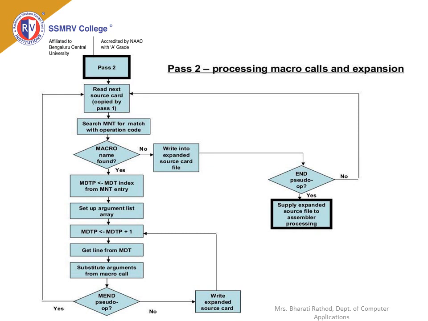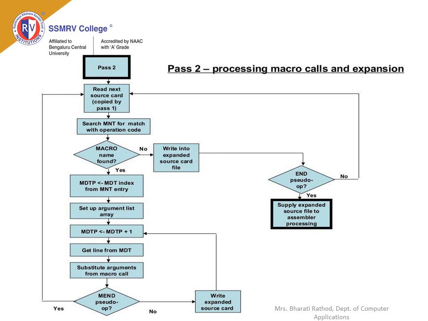Pass 2 flowchart for processing macro calls and expansion. The pass 2 algorithm tests the operation mnemonic of each input line and performs the following steps. It reads the next line of the source program, which is copied from pass 1. Search the macro name table for a match with the opcode.